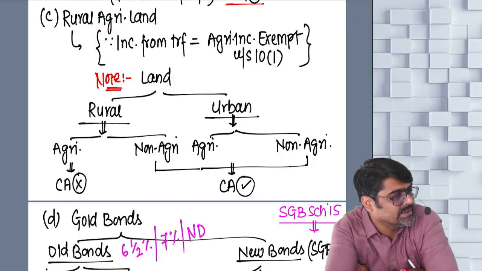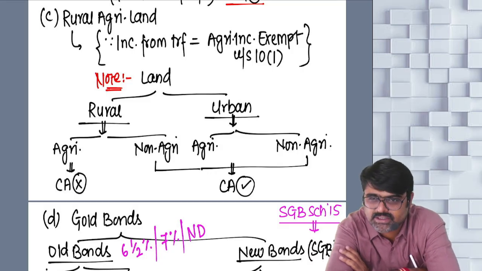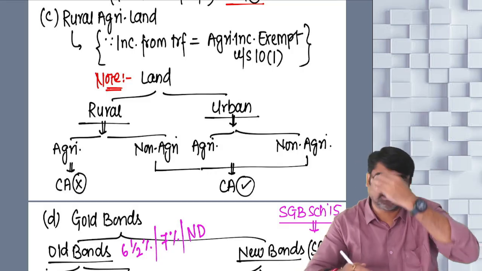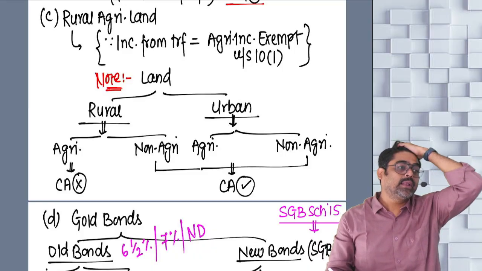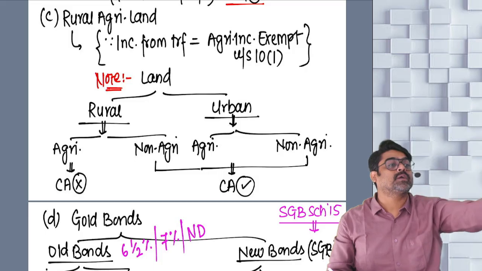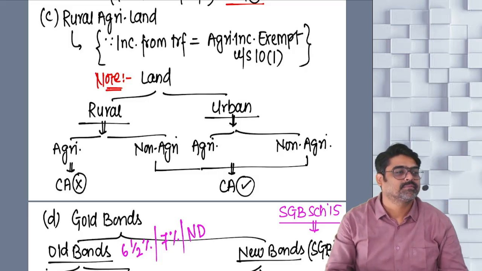If you remember my lecture yesterday, what did I tell you? Any income on transfer of urban agricultural land will not be treated as agricultural income.